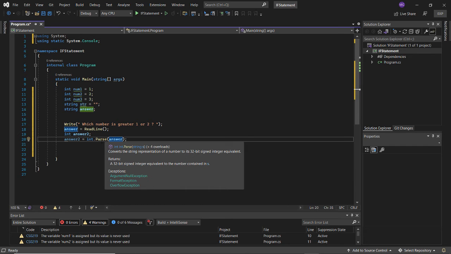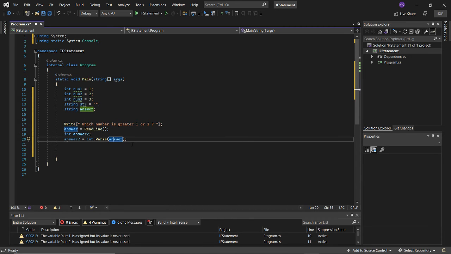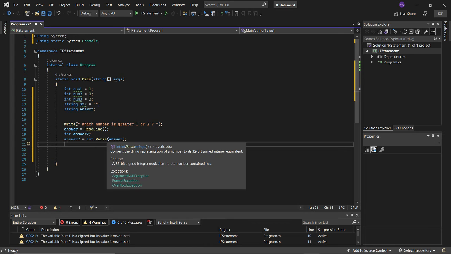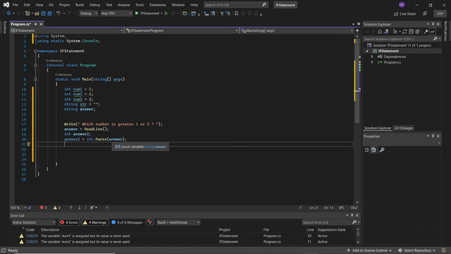So I'm making this string look like an integer and be handled like an integer when the data is being processed. Okay? I hope that wasn't too confusing to understand. So that's what the int dot parse means. And anything I put in here, it's going to be treated like an integer. And then it's going to go inside of here.